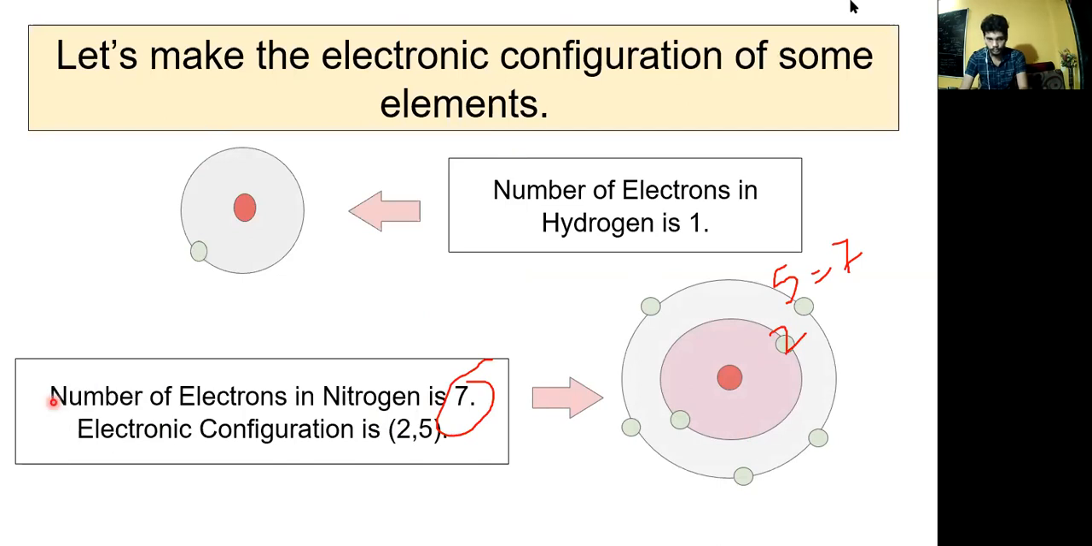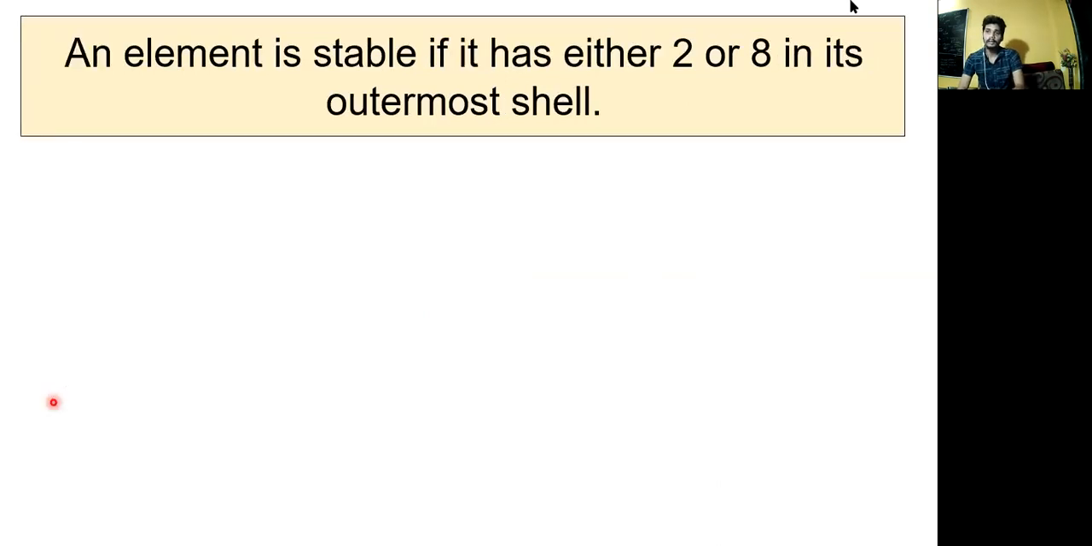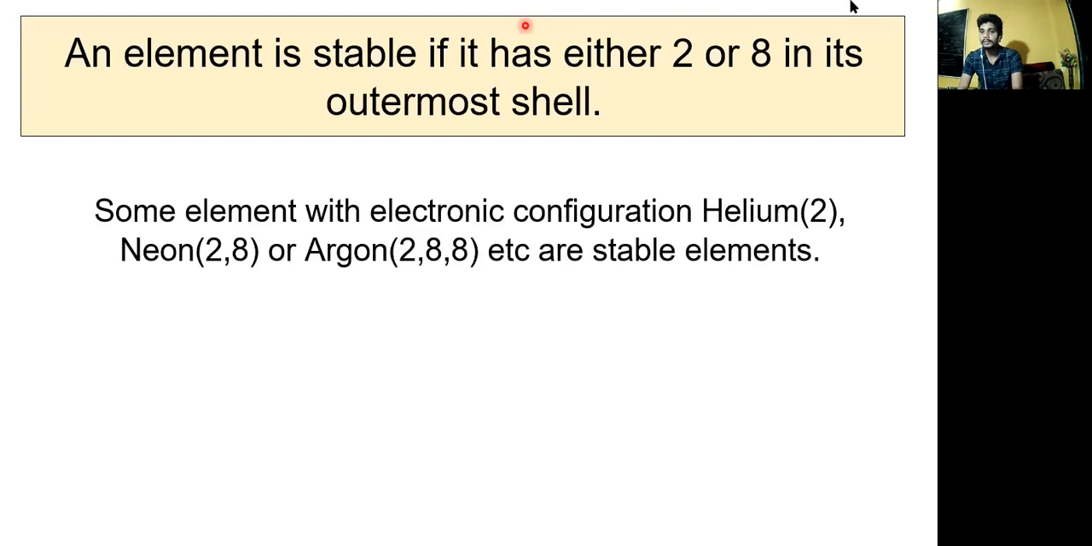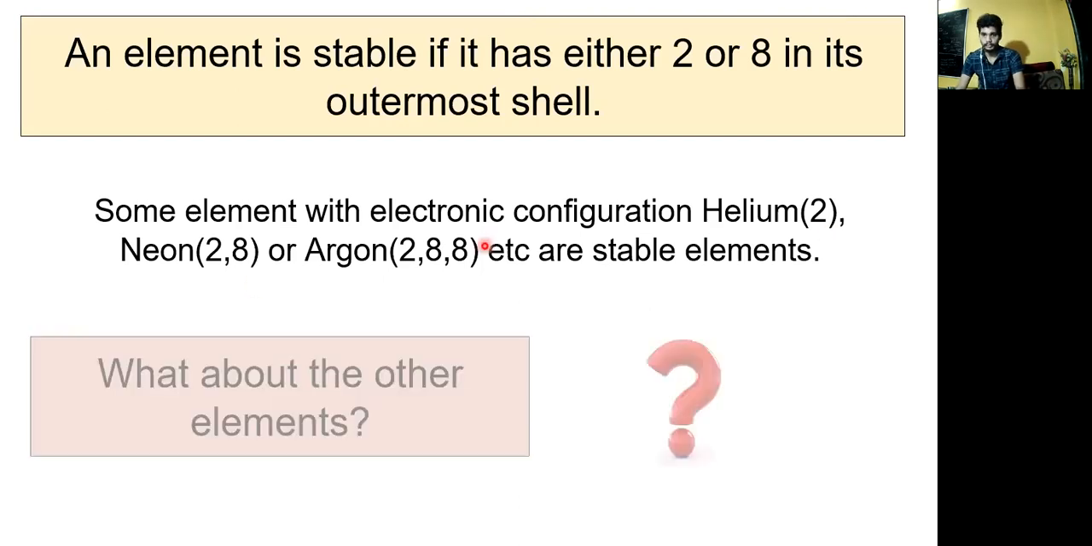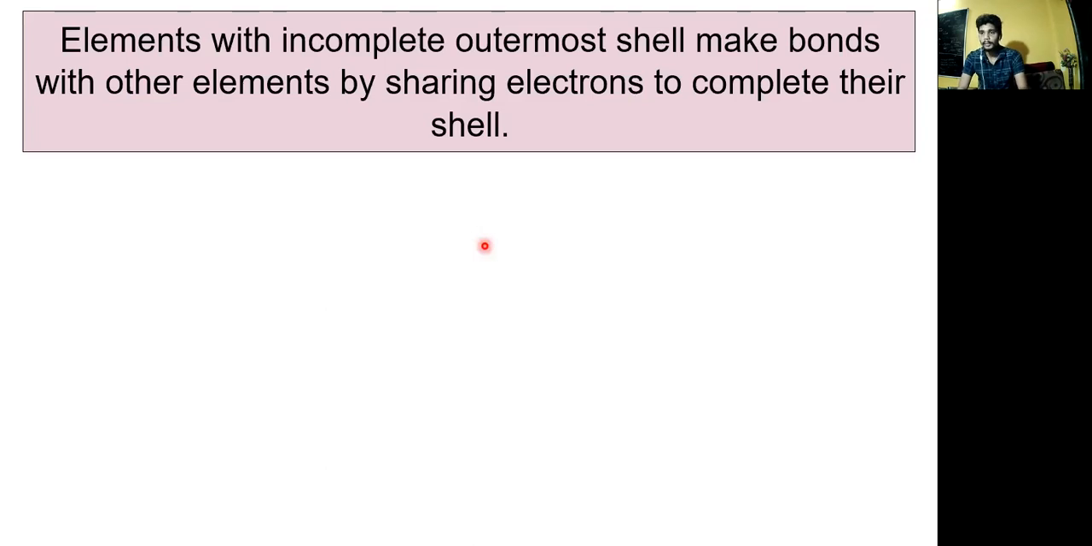An element is stable if it has either 2 or 8 electrons in the outer shell. This is where we talk about the duplet rule. Elements with the electron configuration of helium, neon, argon, etc., are stable elements. They are known as inert gases or noble gases. Look at their electronic configuration: the last shell in the case of helium has 2. So they are stable. Other elements make bonds with each other by sharing electrons.